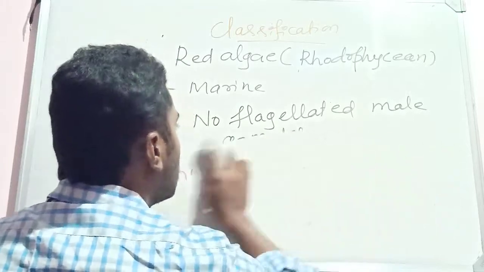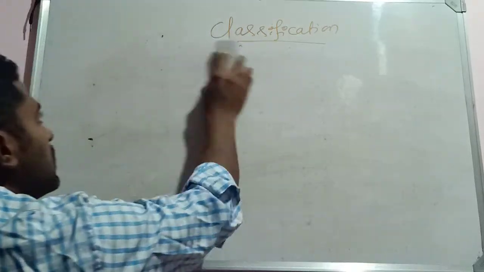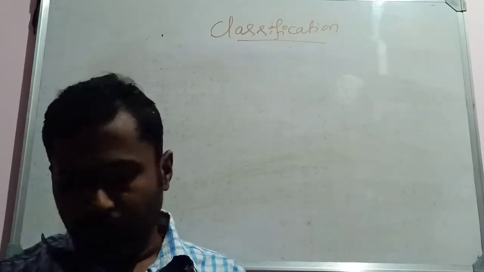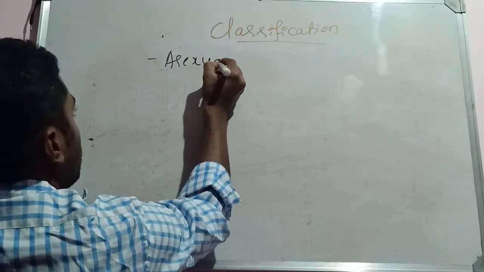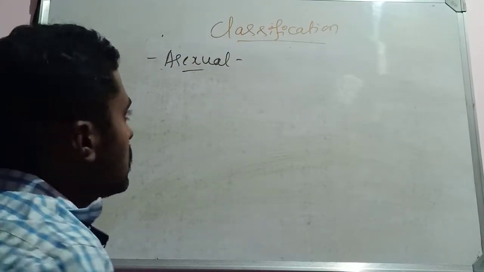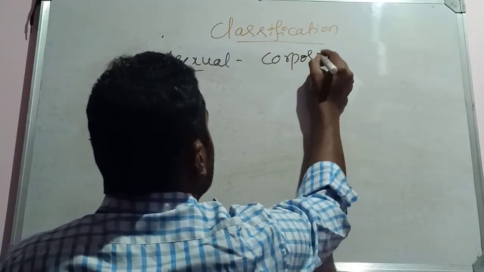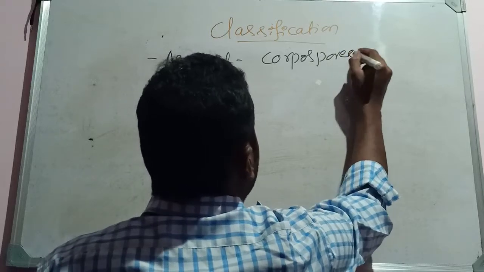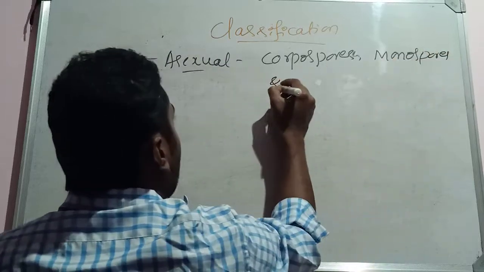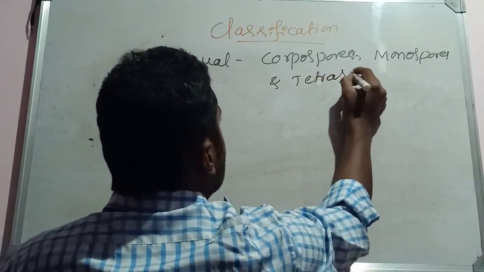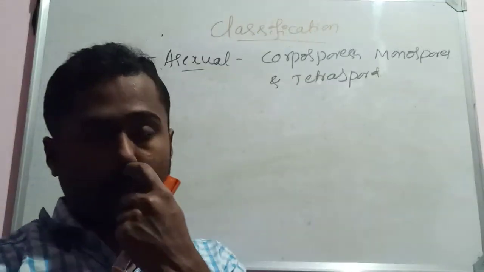Rhodophycean members. They reproduce by vegetative method, asexual method, as well as by the sexual method. During their asexual method of reproduction, they produce spores like carpospores, monospores and tetraspores. So they are the asexual spores that we can see in the members of red algae.